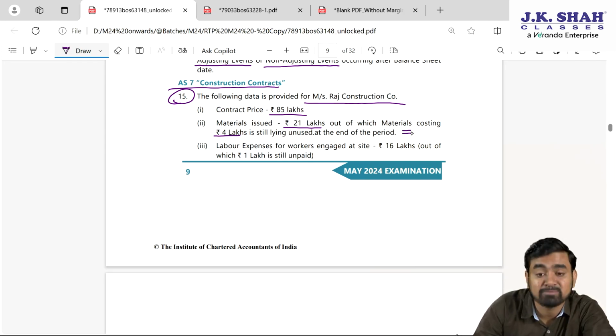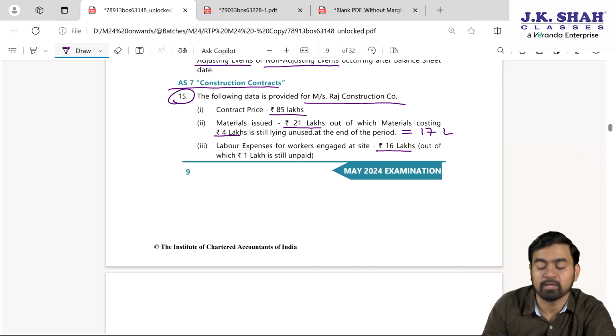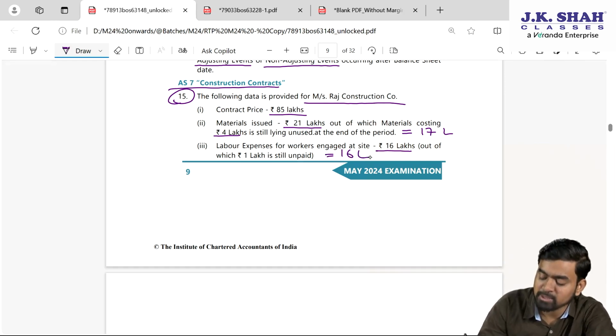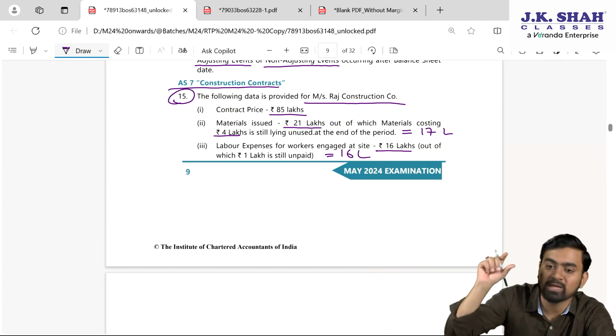So out of 21 lakh, 4 lakh we have not used. So actual expenditure during the current year is how much? 21 minus 4, my dear students. It is 17 lakhs. Next is labor expense for workers engaged at site, 16 lakhs, out of which 1 lakh is still unpaid. So can I say expense is 16 lakhs only as per accrual concept? Total expense is 16.